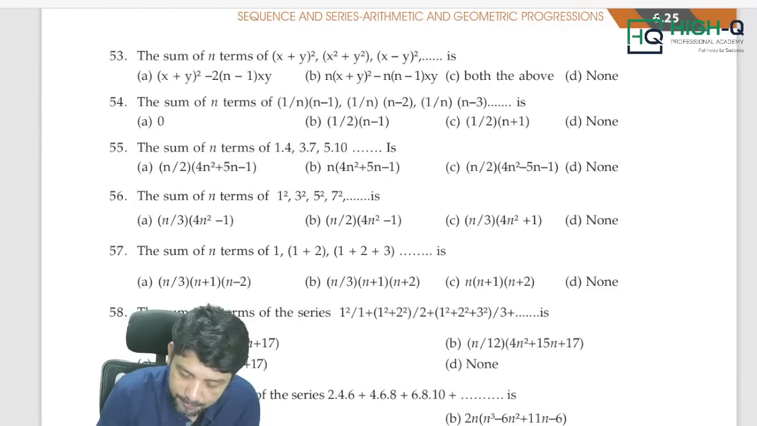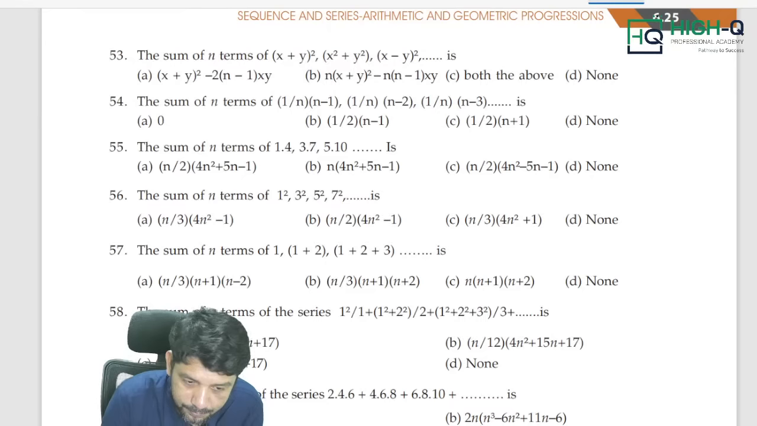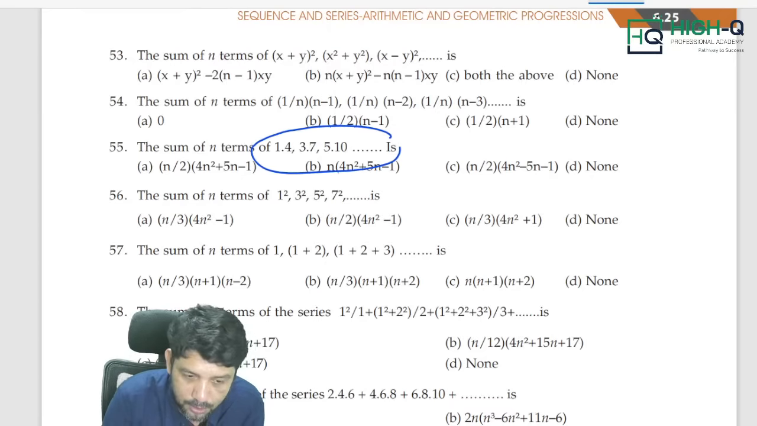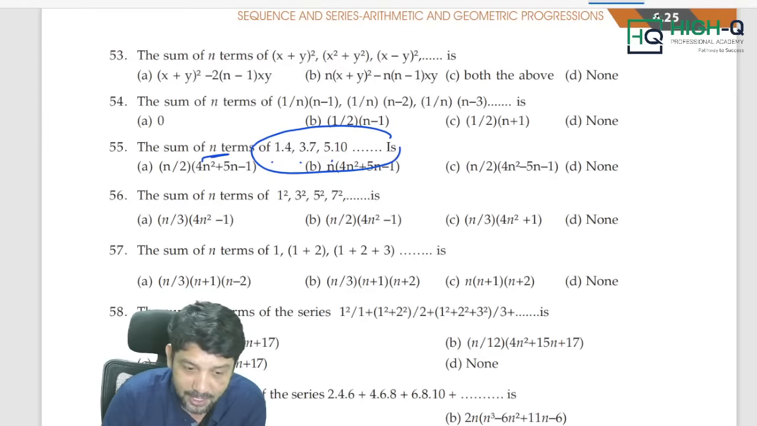Now, come to sequence and series. Now look at this. If this question comes, most of you will be reading what? 1.4, 3.7, 5.10, etc. But it is not 1.4, 3.7; it is 1 into 4, 3 into 7, 5 into 10. Sum of n terms is given now.